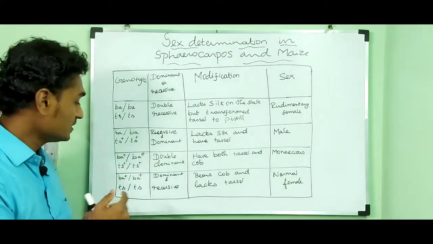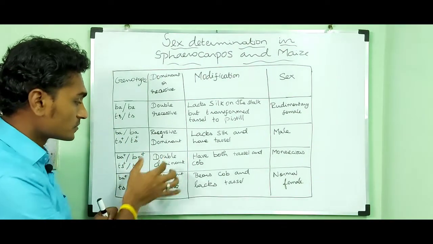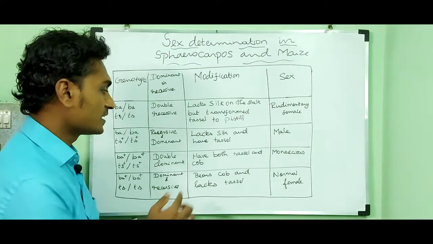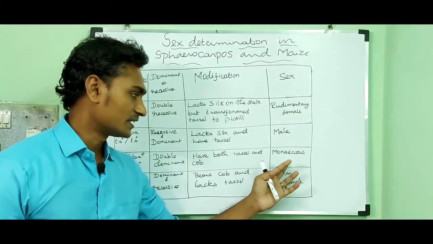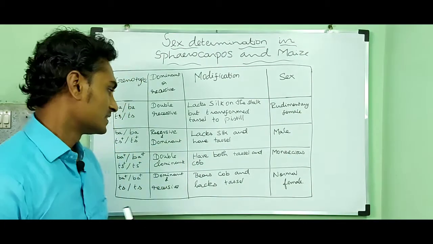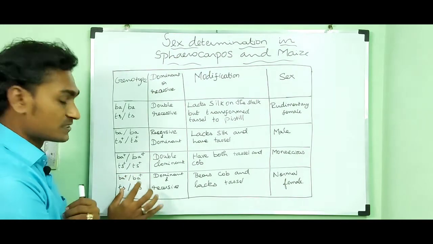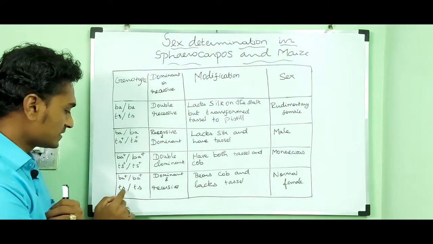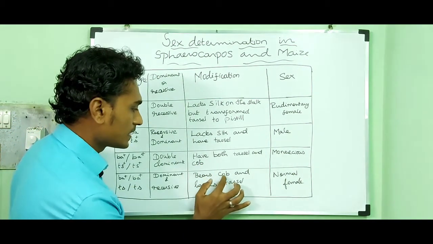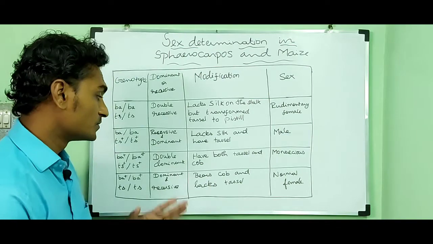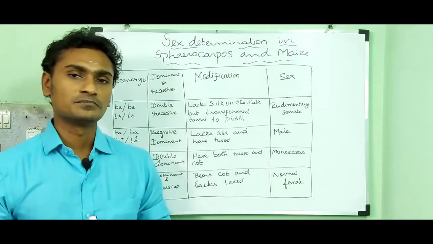Then the third genotype, both of them are in dominant condition because both of the alleles bear the plus symbol. Both are dominant, have both tassel and ear, and that condition is called monoecious. Then here it contains BA plus and TS. BA plus is in dominant condition, TS is in recessive condition. Then the modification is that it bears ear and lacks tassel. So due to that, it shows the sex normal female.